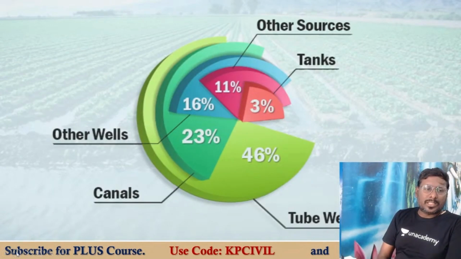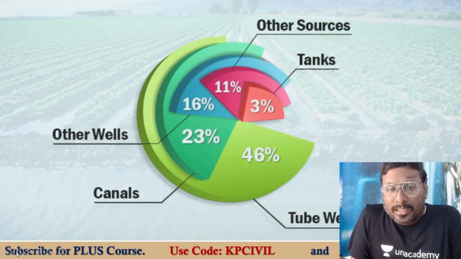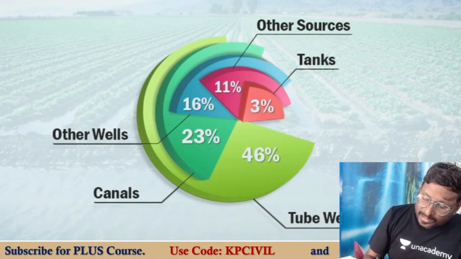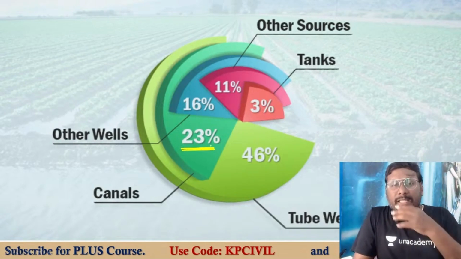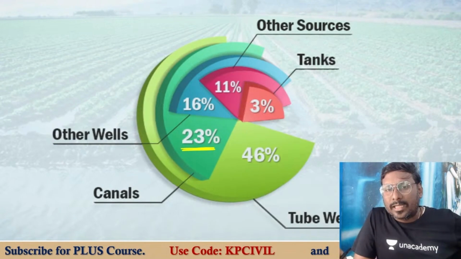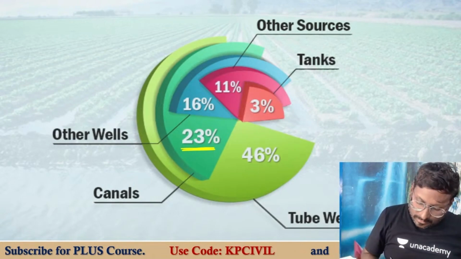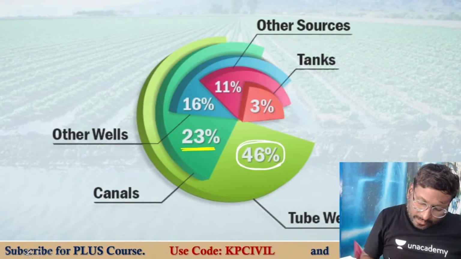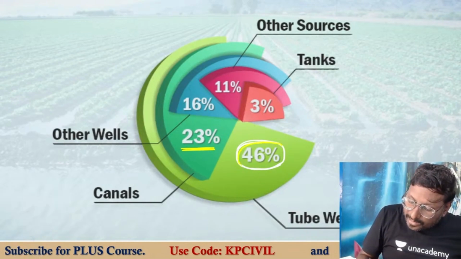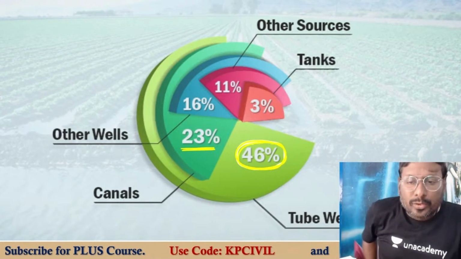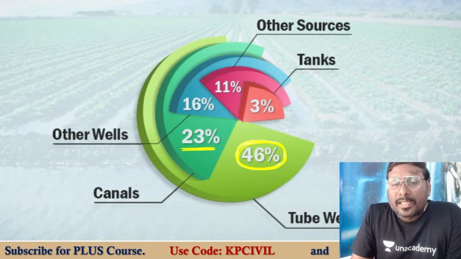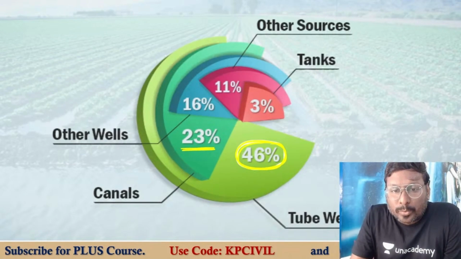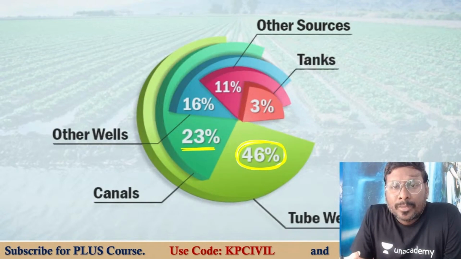So, in total water sources, the major irrigation source is canals, with 23% occurring through canals naturally. Artificially, when we construct a tube well, it is 46%. So the primary source is the tube well and the secondary source is the canal.